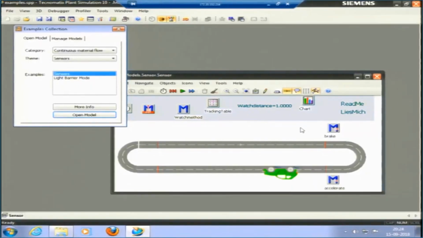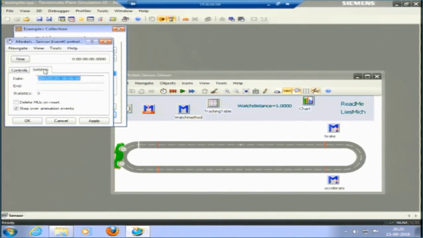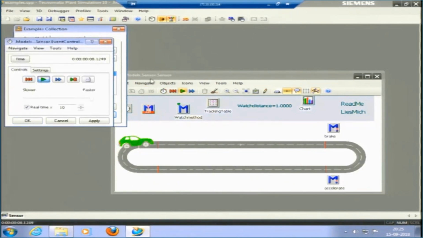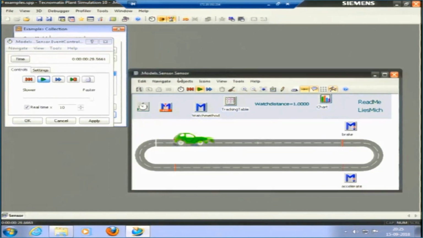So, I have defined the method here, watch method. The method here is brake and accelerate. If I try to run this model, first let me see the event simulator. It is end time, nothing. But just to see how it runs, you can see this is brake. After brake, it will just slow down. After accelerate, it will accelerate. This is speeding the speed.